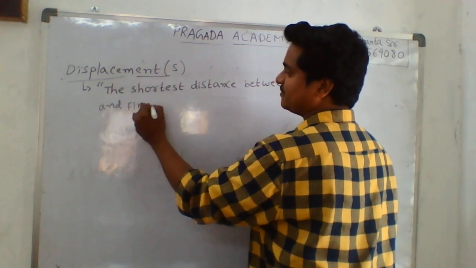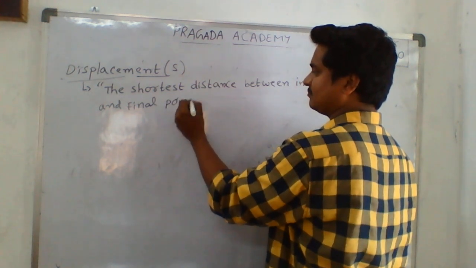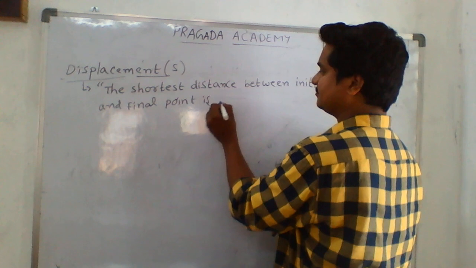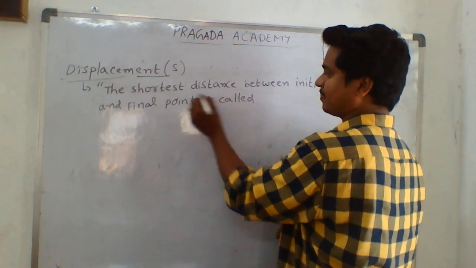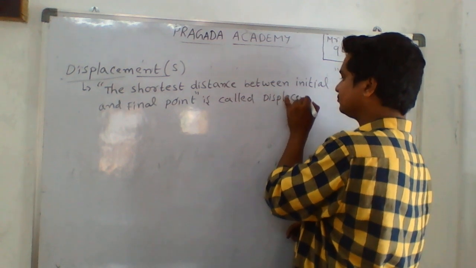The shortest distance between the initial and final point is called displacement.